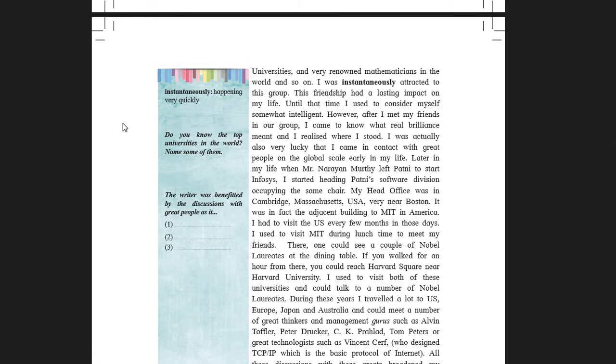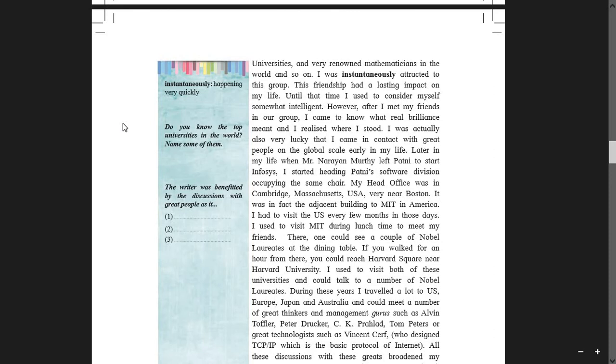So students, going and dealing with the job opportunities at the worldwide level is truly very much challenging. So as you go higher, you meet the people of higher level and your lifestyle also changes. Your thinking pattern also changes when you hang around with such people. Okay, so these were the changes in the writer's life.